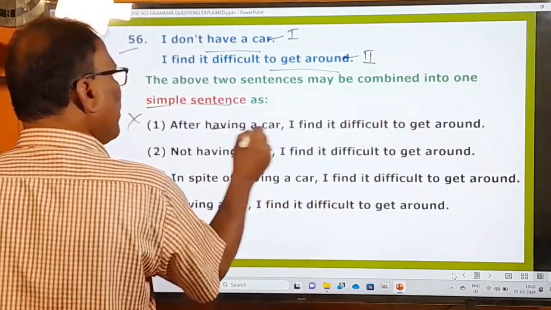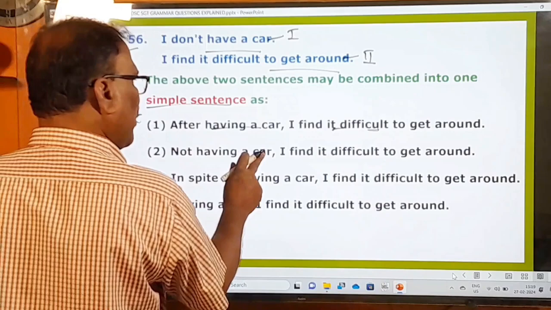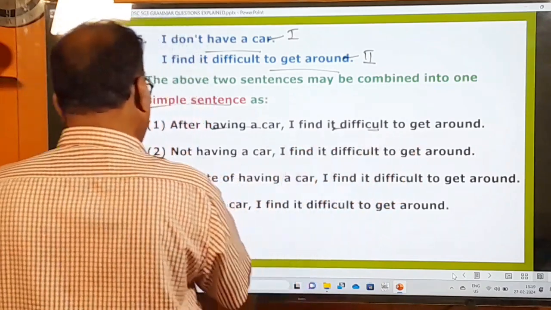No. After having a car, how can you find it difficult to get around? No. That's why this is wrong. And not having a car, I find it difficult to get around. The second one is the right one.